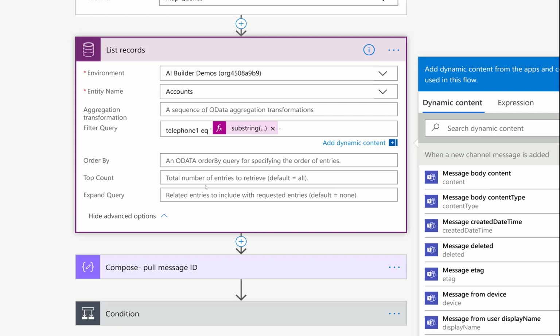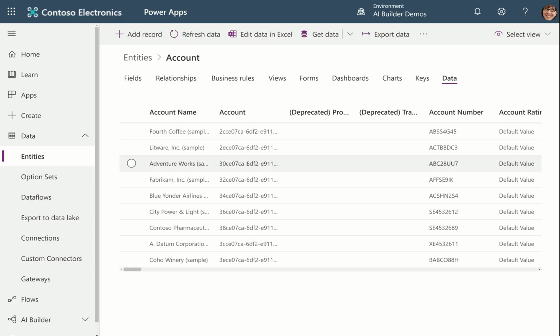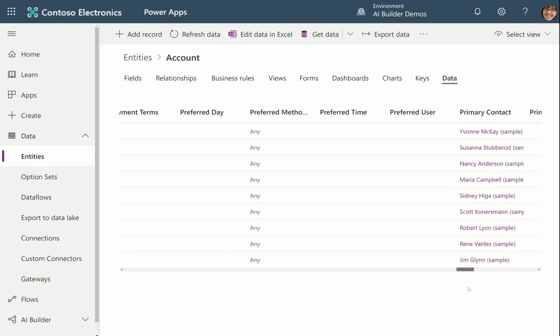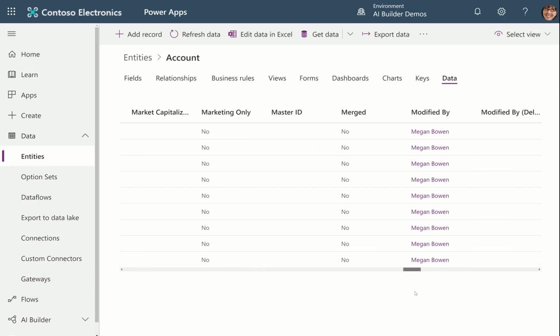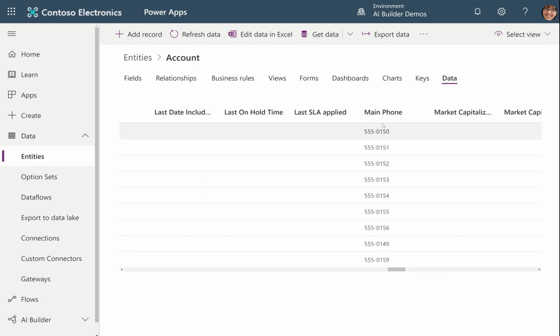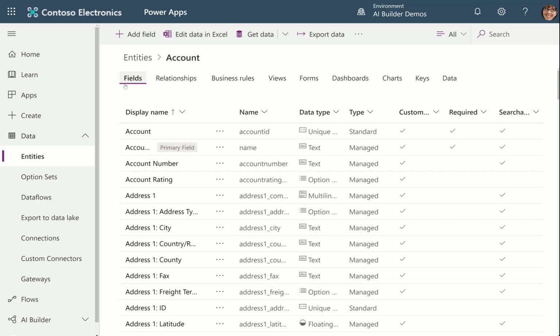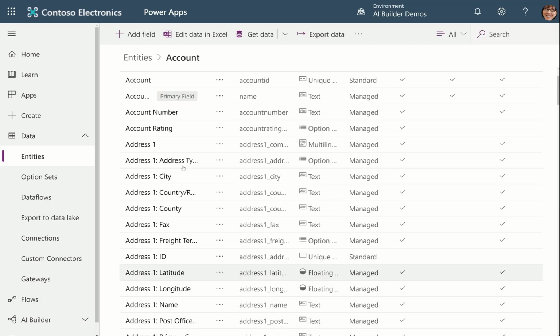We want to get back just the one associated with the telephone number that they entered. So the field that is in the accounts database that I'm querying against is telephone 1. You do need to use the logical internal name. So if we go over here to main phone, this is not what it's called in the back end of the database.